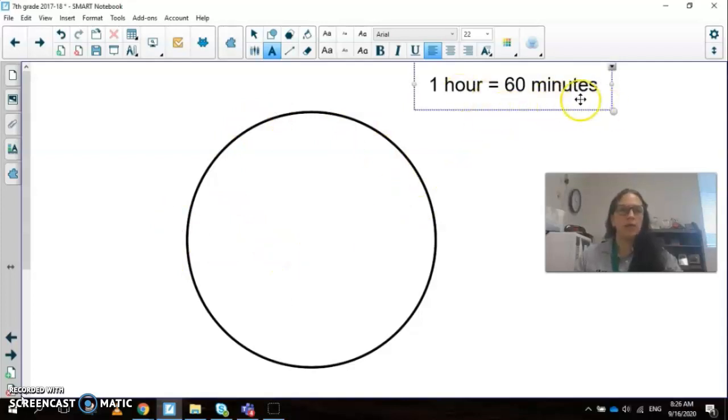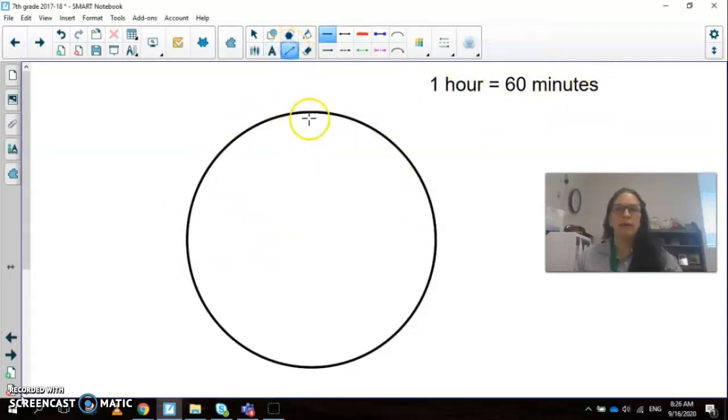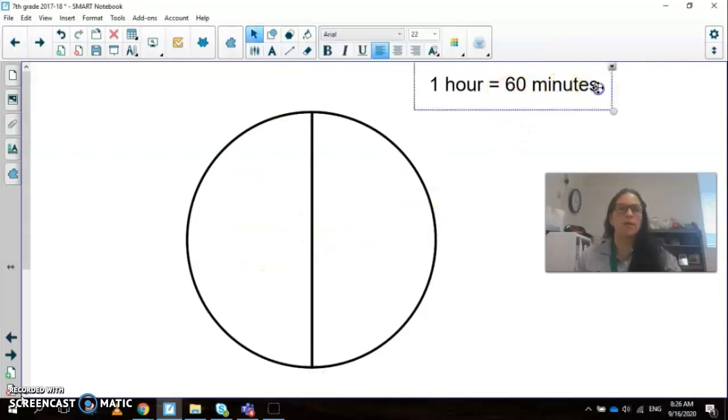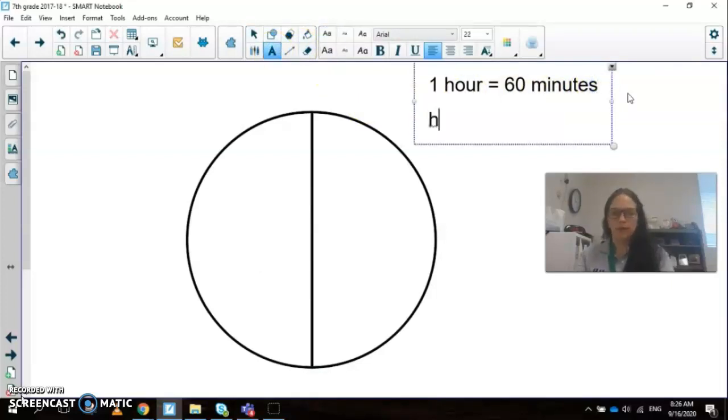And let's divide the hour in half. So now we have 2 halves, and the one that was 1 hour now is half an hour. Half an hour is 30 minutes.